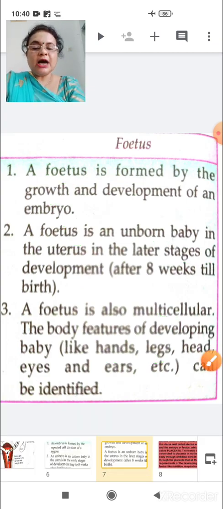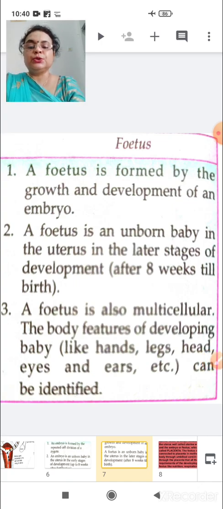Clear? Now a very important thing: inside the uterus, inside the womb, one life is forming, in a stage of growth and development, means it is living. Any living organism requires all the life processes. Clear?